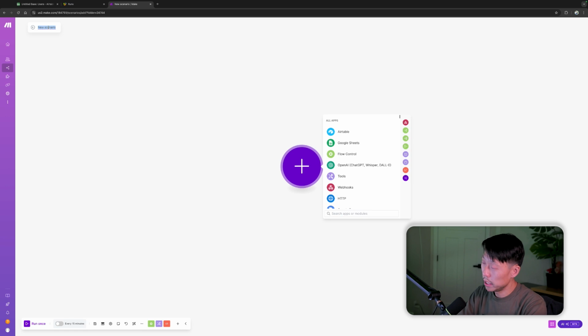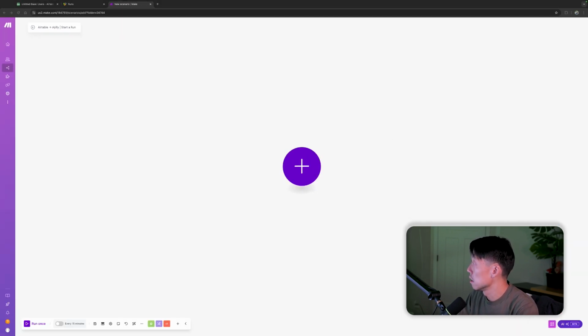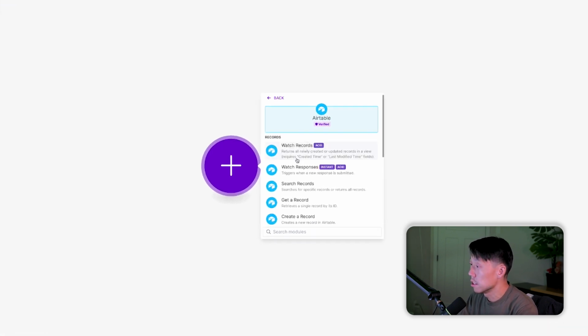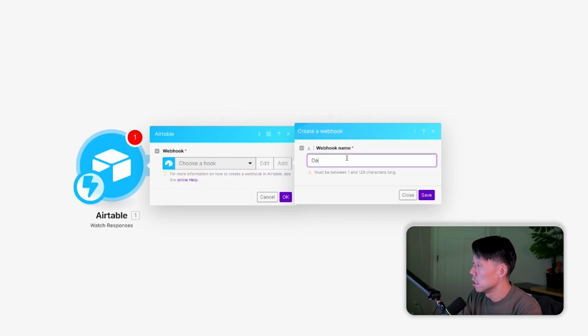The first thing we're going to do is call this Airtable to Apify start a run. That's what we want to do first. And the first thing I'm going to want to do is create a quick webhook. So let's go to Airtable, let's go to watch responses. I'm going to create a webhook to my Airtable database, and name it demo 2, Pokémon TCG Pocket dailies, just to make sure I have these organized later on.